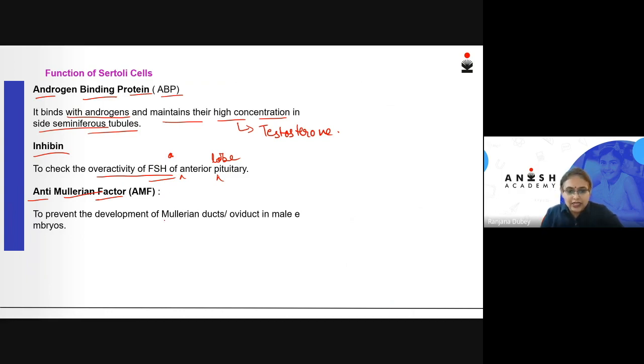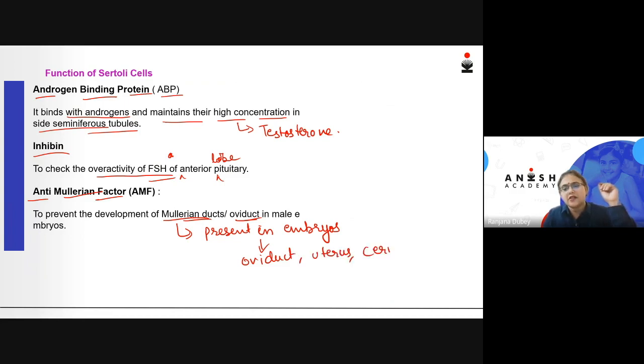Now there are ducts, Mullerian ducts, which are present in the embryos. These Mullerian ducts will give rise to oviduct, uterus, cervix, and upper part of the vagina.